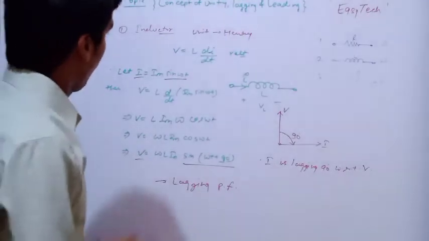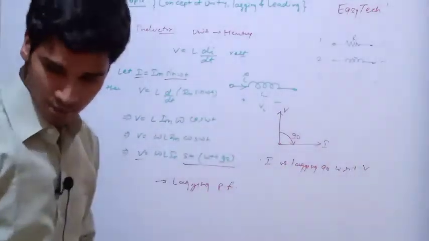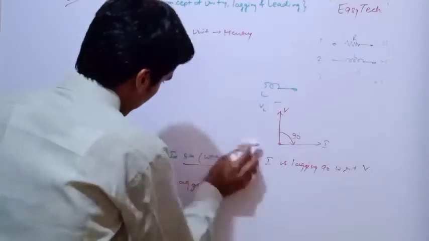Now if we study the effect of a capacitor in the series, what can we write down? We are again drawing the same diagram for the C value.